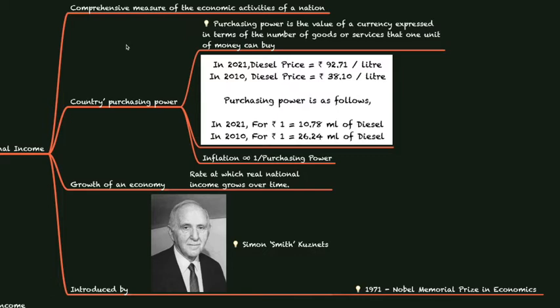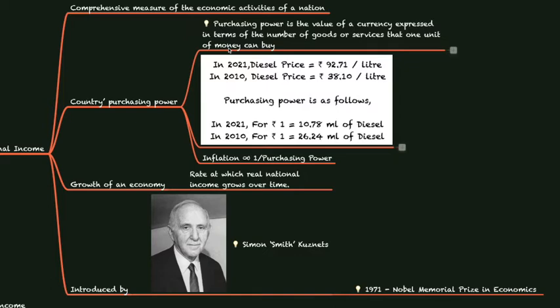So, this gives rise to a question: what is purchasing power? Purchasing power is the value of a currency expressed in terms of the number of goods or services that one unit of money can buy. In Indian currency, with 1 rupee, the number of units of goods and services that we can buy is called the purchasing power. To give you an example, let's consider fuel prices.